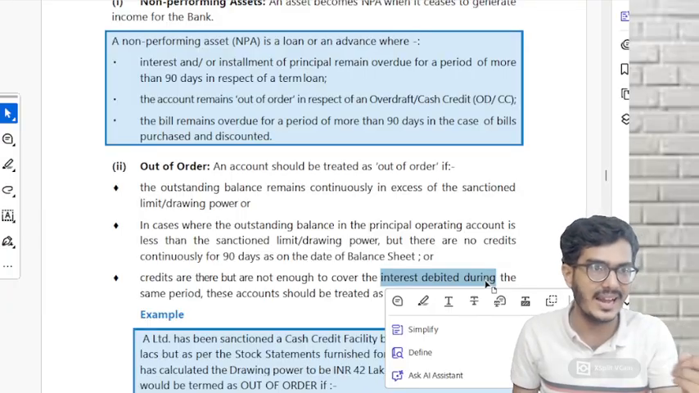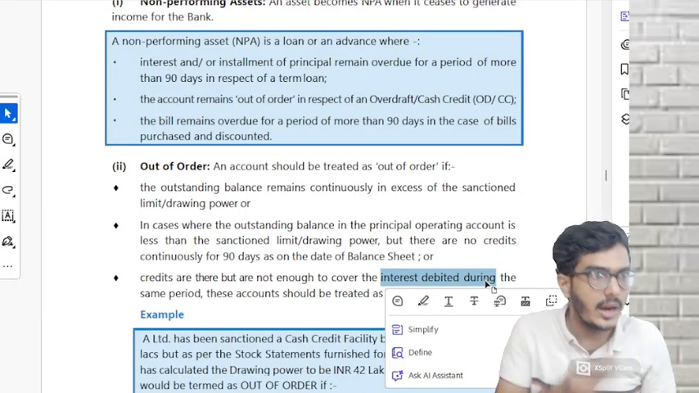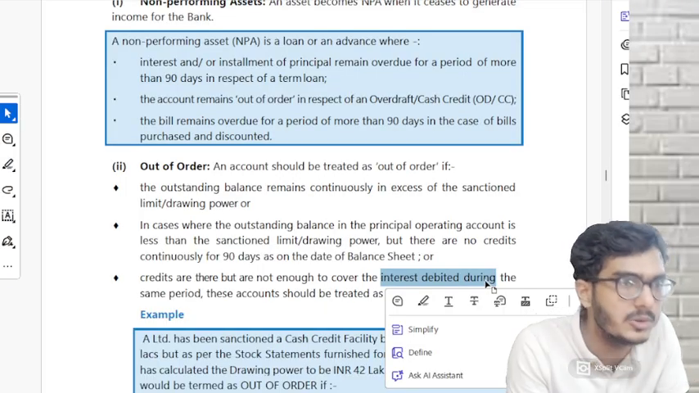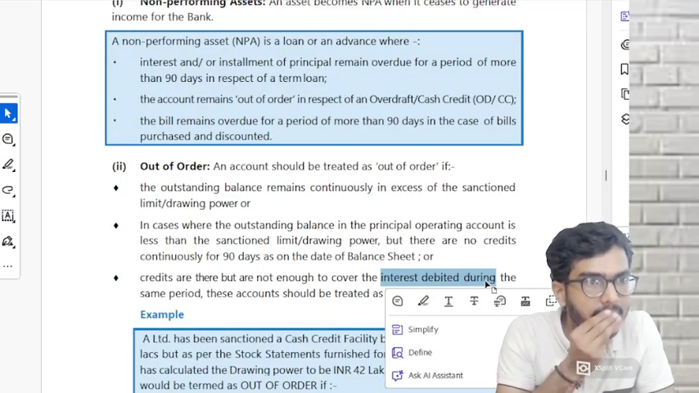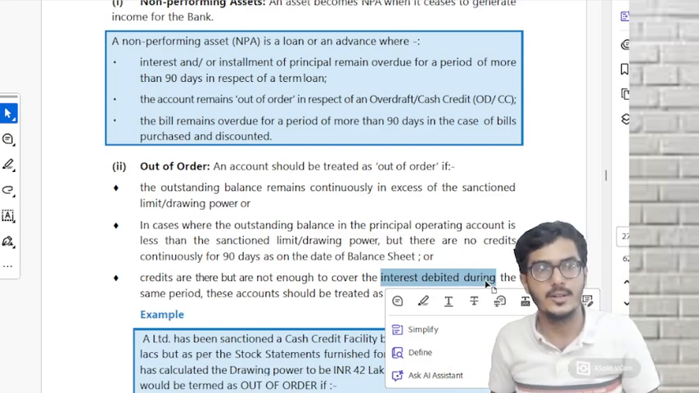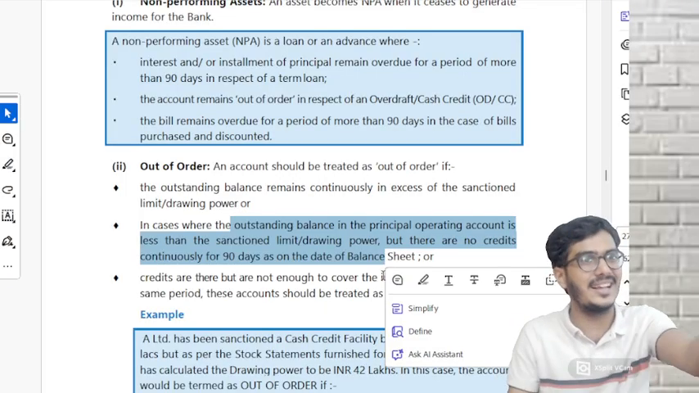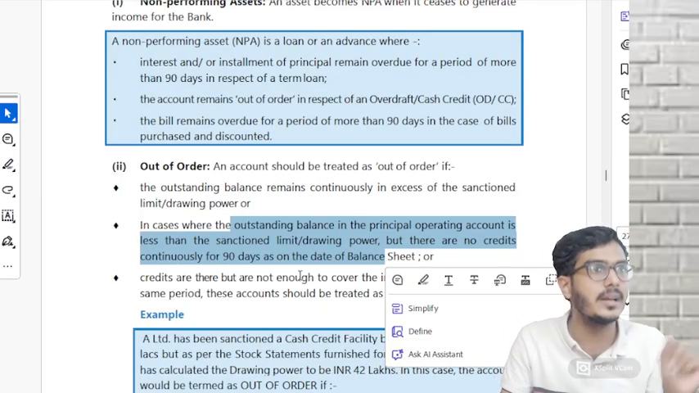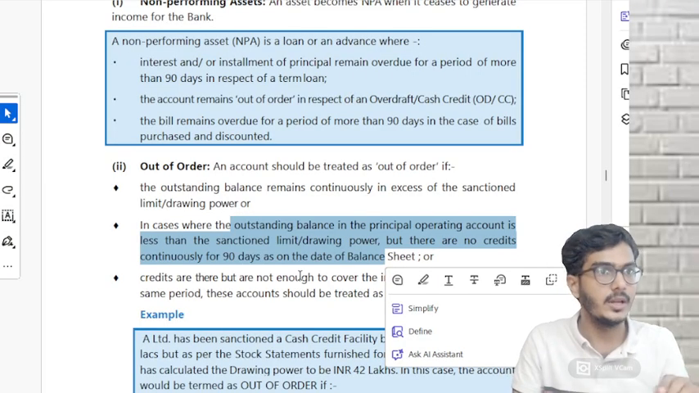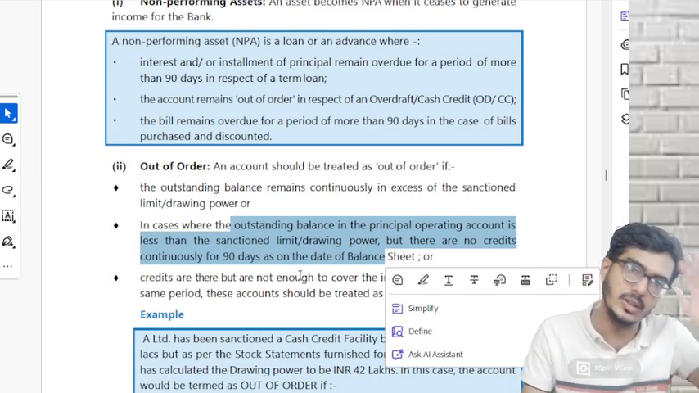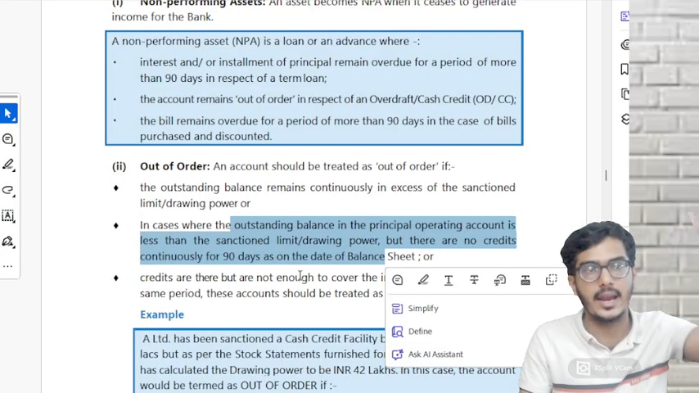Like if I have withdrawn 1 lakh, now interest will be around some 10,000. At least make a credit of 10,000. Correct or not? If you're not making that also, again out of order. So that is why people will take the undue advantage of point number 2. Okay, no credit, so I'll make a credit of 10 rupees now. They have told at least make a credit of the interest amount. If you're not able to cover the interest amount also, you are considered to be out of order, NPA.